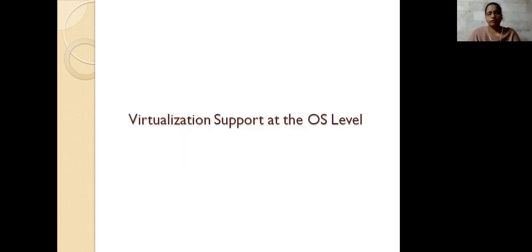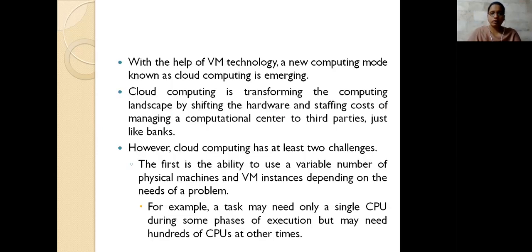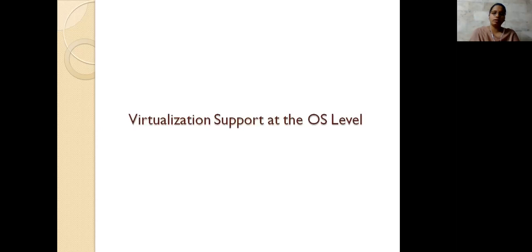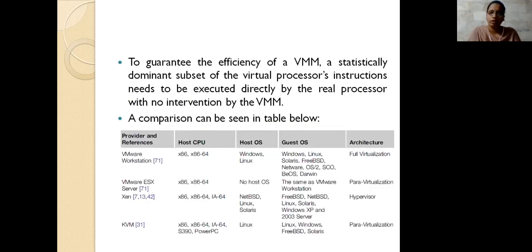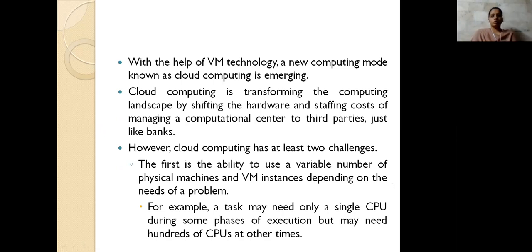And the third one is virtualization support at the OS level. Likewise, we saw that at the operating system level also we can use virtualization. We can provide a guest operating system there also. Take these examples in this representation: VMware Workstation provides guest operating systems such as Linux and Solaris. It is not providing only two, it is providing many things. Likewise, the VMware ESX server also uses all these things here, providing multiple things to access all of them.